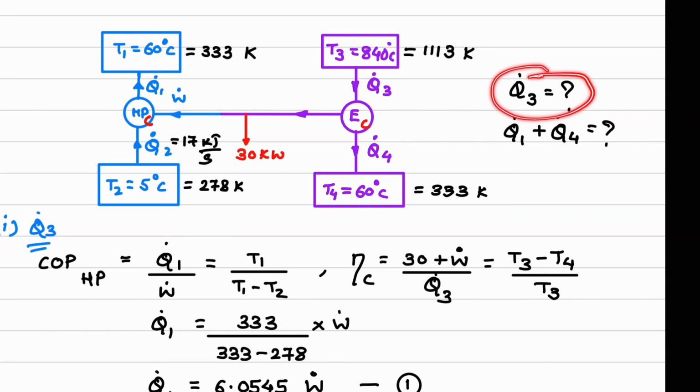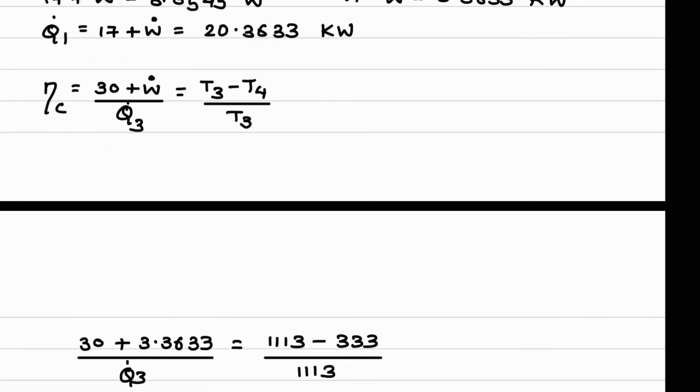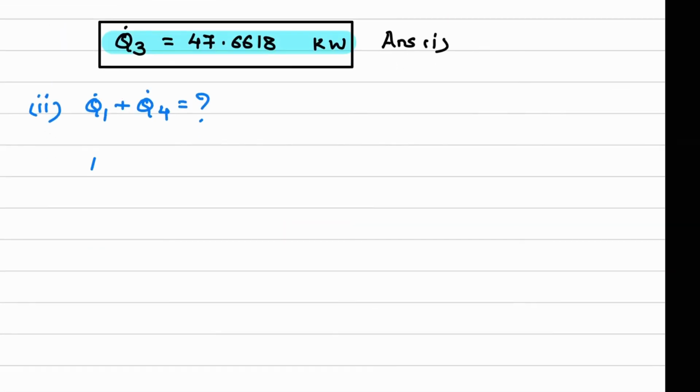So what we have to apply is the energy balance to the engine. That is the first law of thermodynamics. So apply energy balance to the control volume, the engine.